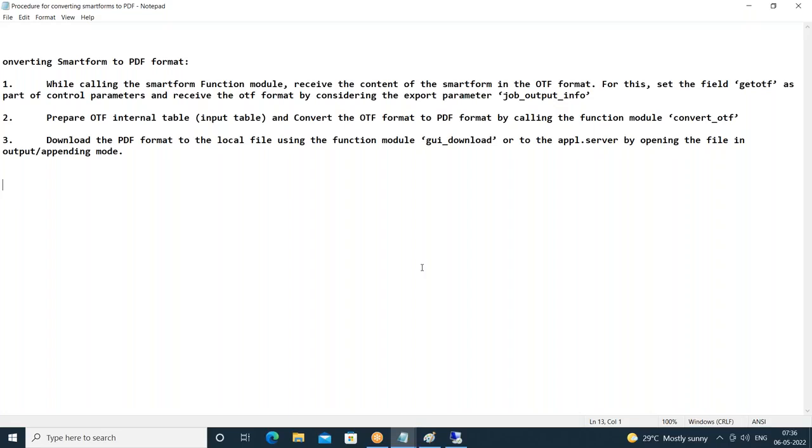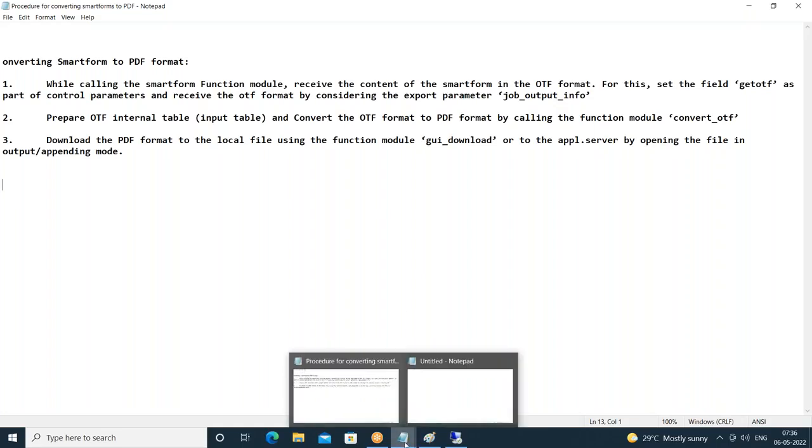Right, so this knowledge is more than sufficient for smart forms. We have discussed almost everything. We have seen how to work with main window, copy window, secondary window, how to upload the graphics to smart form, how to include that graphic in the smart form. Then we have seen alternative object, code object, program lines, a loop object, tables, templates. And we have seen how to skip that particular print dialog box while calling the smart form in the driver program. So this knowledge is more than sufficient.